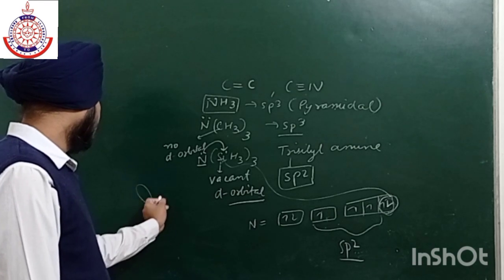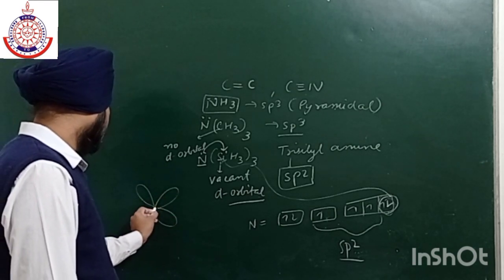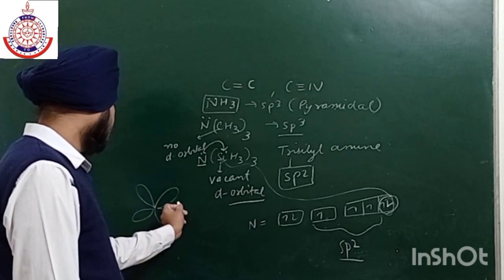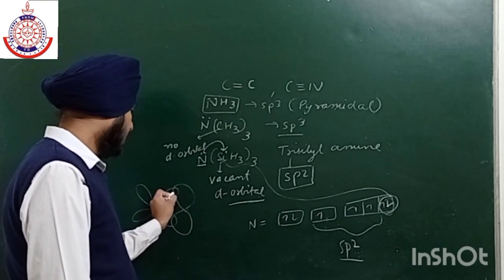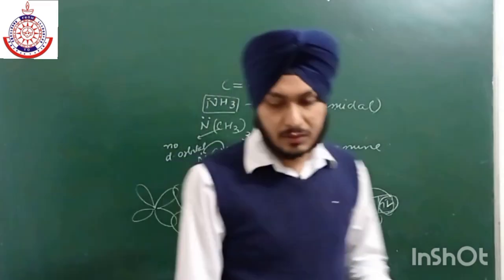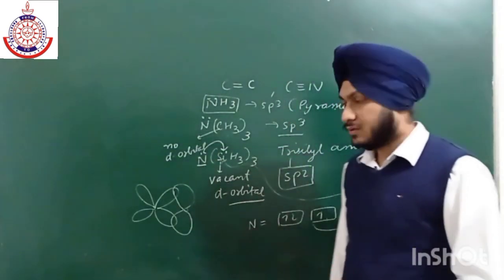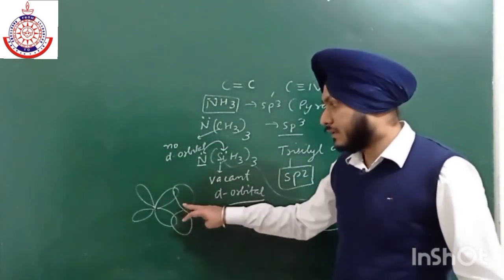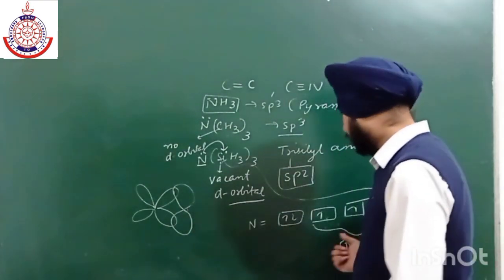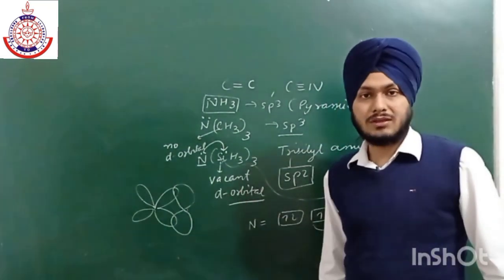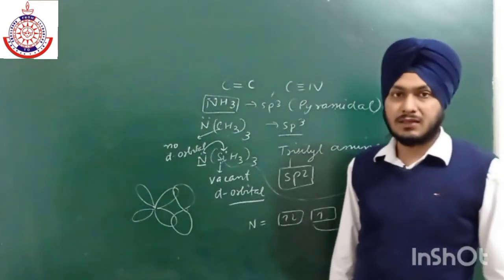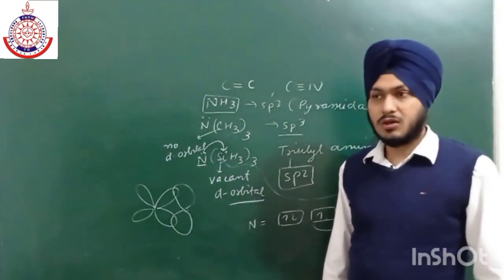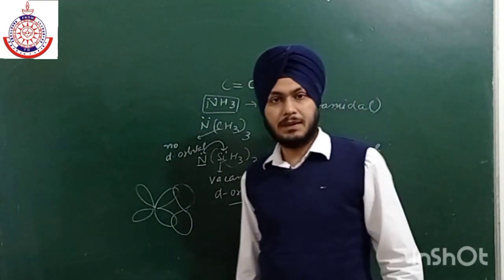Okay, so this is the d orbital and this is the p orbital. This overlap takes place. So here the donation of electrons will happen. So there is an overlapping between these two, the p orbital of nitrogen and the d orbital of silicon, that is the 3d orbital. So this thing you have to keep in your mind. This is all about their tendency to show p pi bonding.